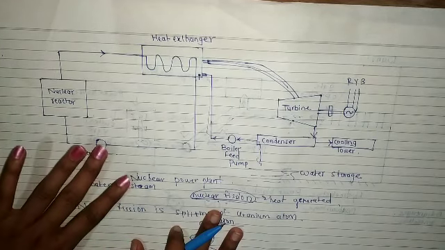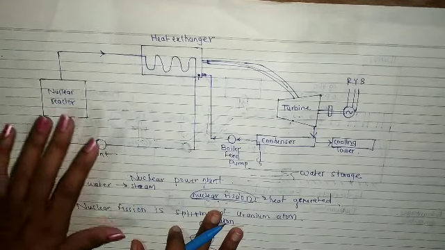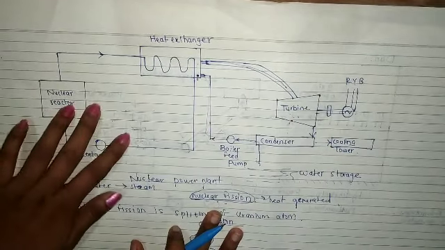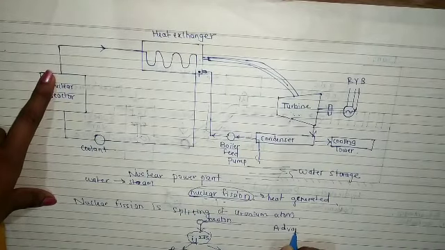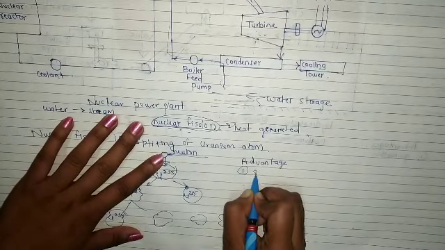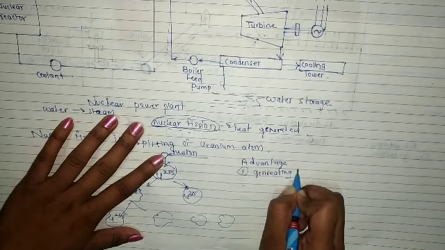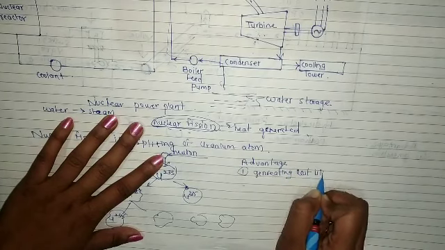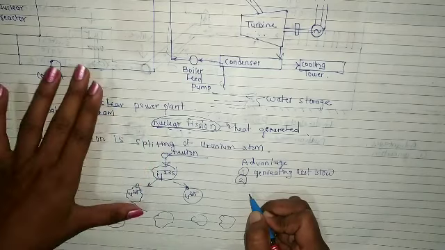So the advantages. For the nuclear power plant, the first advantage is that the generating cost is low. The second advantage is that a small quantity of fuel is required.